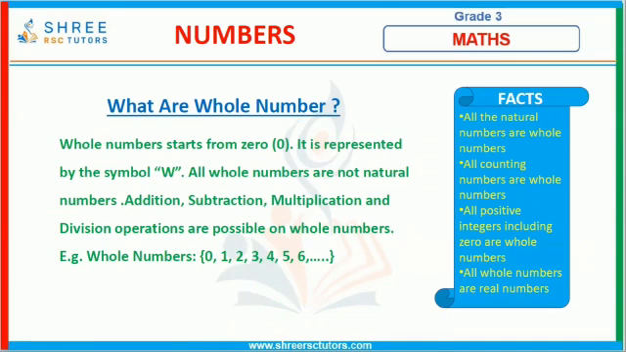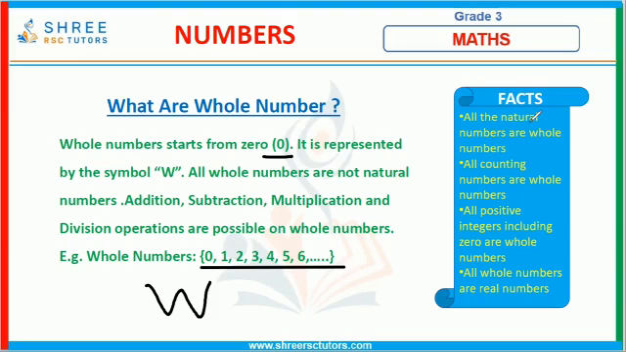What are whole numbers? Whole numbers always start from 0. They are represented by the symbol W. All whole numbers are not natural numbers. Addition, subtraction, multiplication and division operations are possible on whole numbers. Some examples of whole numbers are 0, 1, 2, 3, 4, 5, 6 up to infinity.